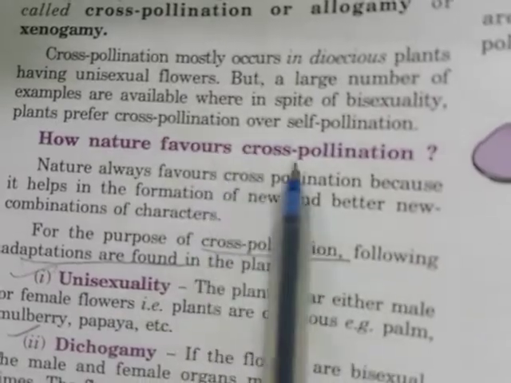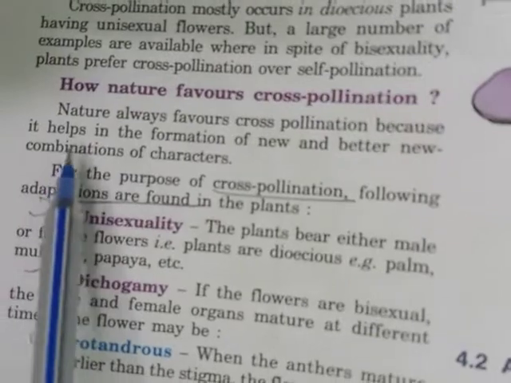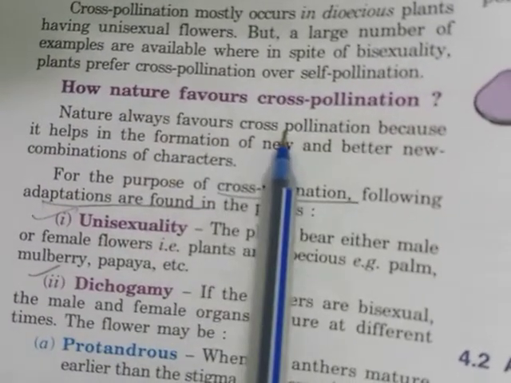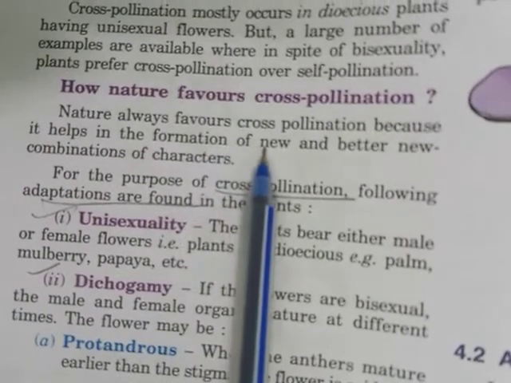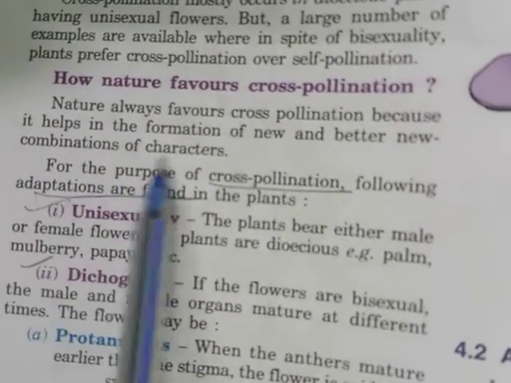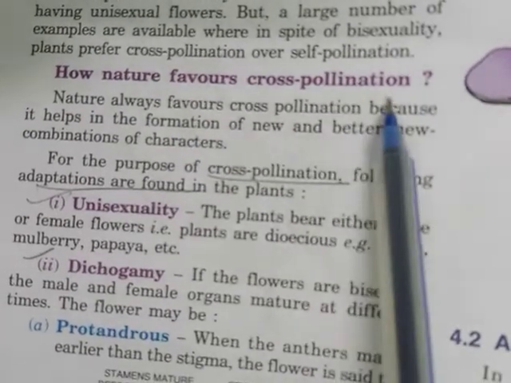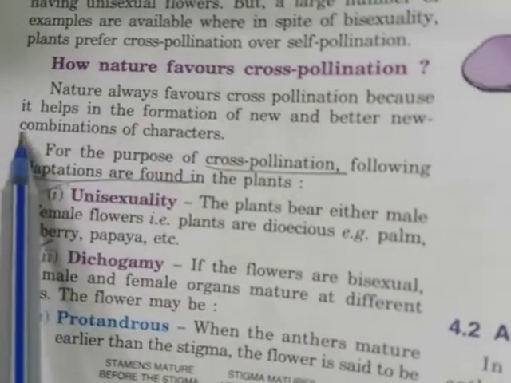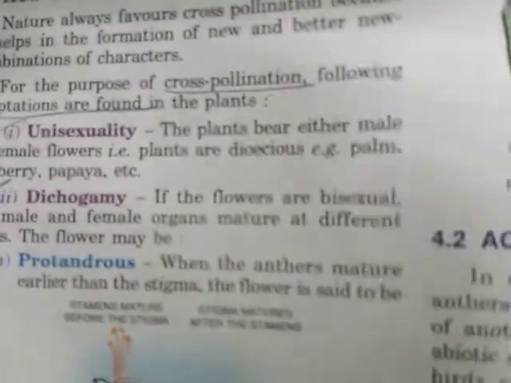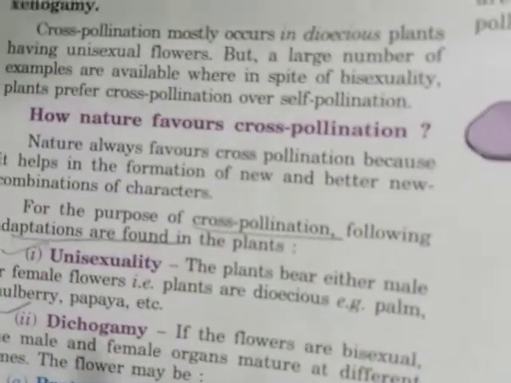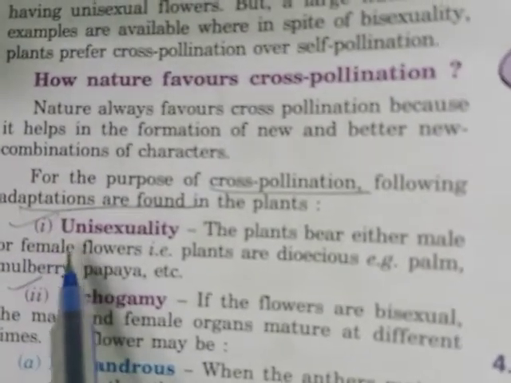How does nature favor cross pollination? Nature always favors cross pollination because it helps in the formation of new and better combinations of characters, so that different characters, new and better characters, can be mixed together to form a new or better character.